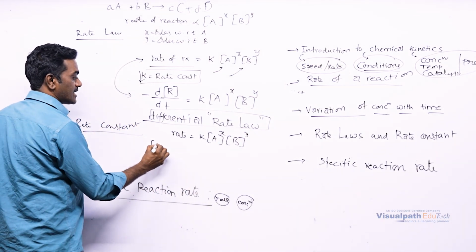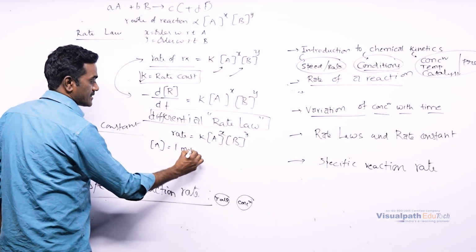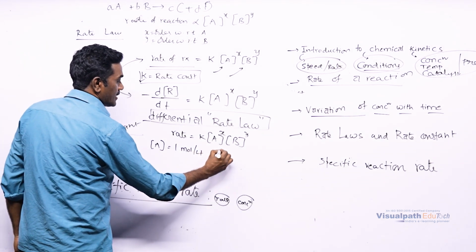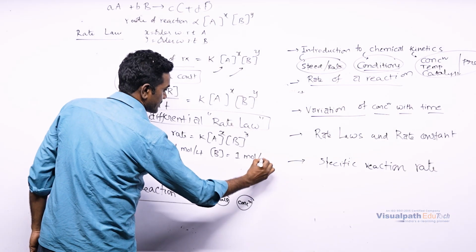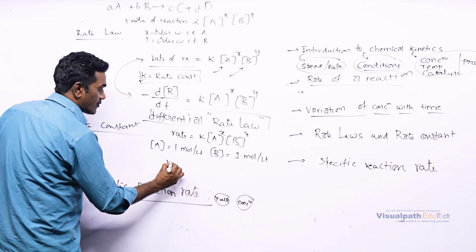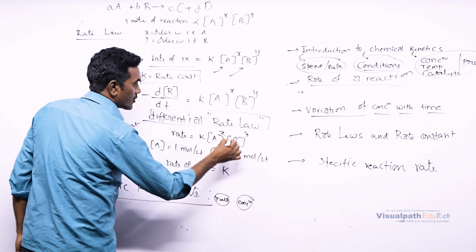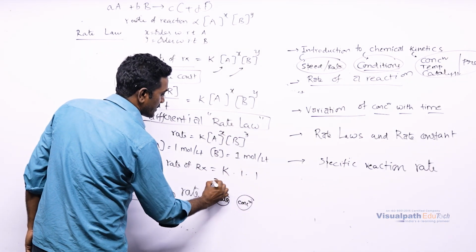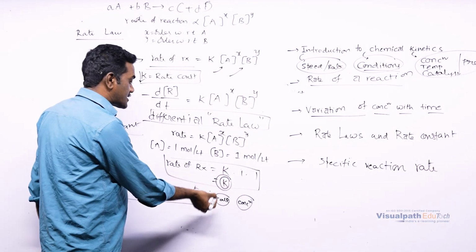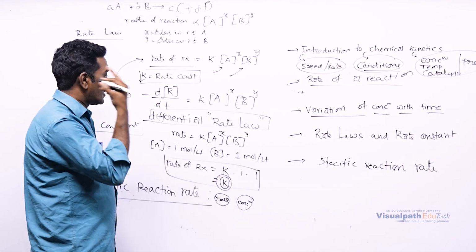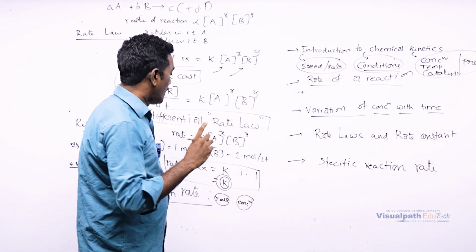If you take the concentration of A as 1 unit, that is 1 mole per liter, and the concentration of B is also 1 mole per liter, then the rate of reaction is equal to K, because 1 into 1 is 1. So the rate constant can be defined as the rate of reaction when the concentrations of A and B are unity, or 1 unit.